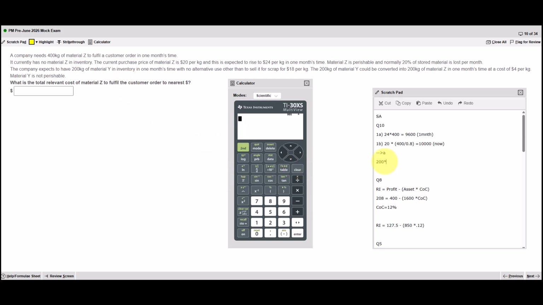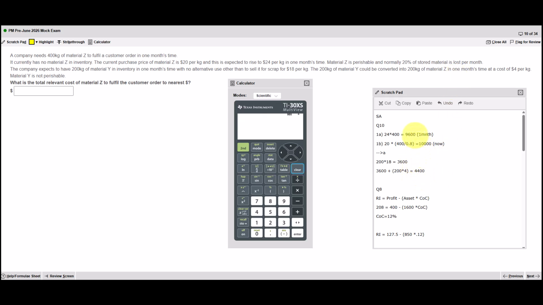The current position is to sell it, and they've got 200 kilograms and it will sell for 18 per kilogram, which means they will make 3,600 if they sell it. However, if they convert, it will cost them that 3,600 because that's now the opportunity cost, plus the conversion cost, which is 4 per kilogram.